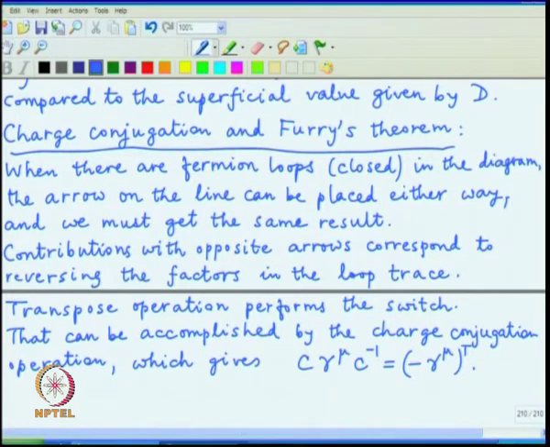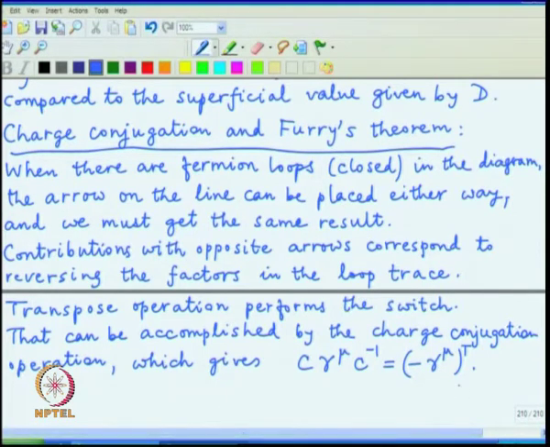So, one can take the complete product of various factors, and between each successive pair of factors introduce C and C inverse, which is mathematically an identity, and then transform every factor by this particular rule. So, the transpose part is indeed the one which reverses the order of the factors and which is necessary to flip the sign of the arrow, but the minus sign in front gives an extra effect.